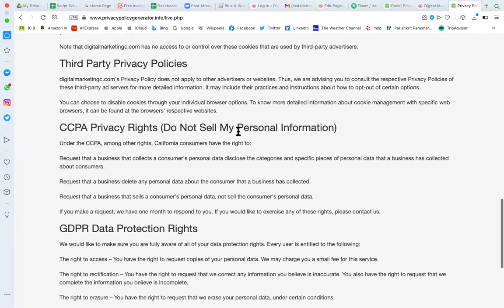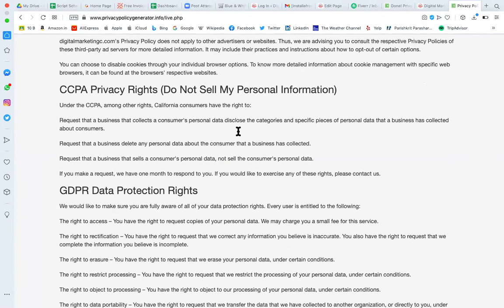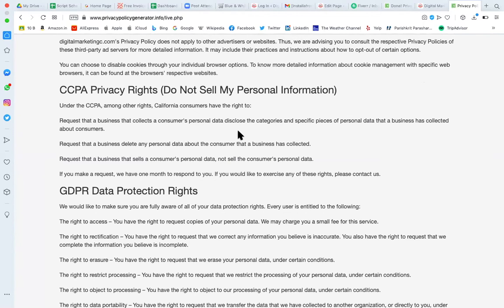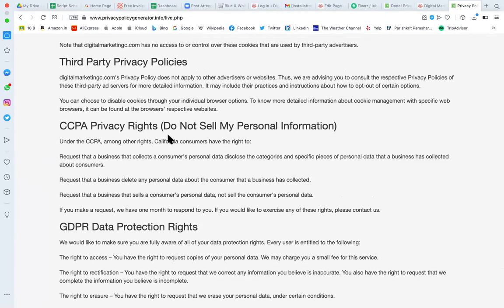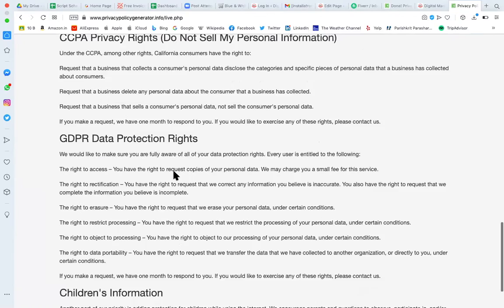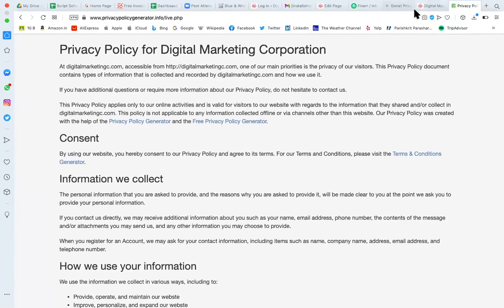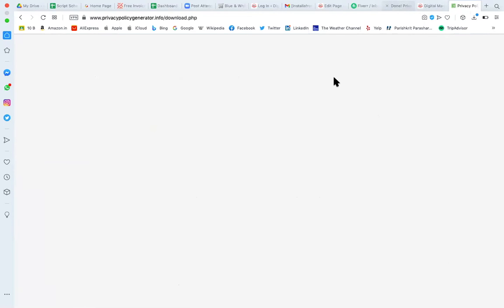But that will have jurisdiction only in California, right? Yes. But all these companies are making it a standard that we are following this. Yeah, that is fine. It must be a good one. Yeah. So that's why they have included it by default in your privacy policy as well. So either you can copy paste it from here, or you can copy paste it from here.